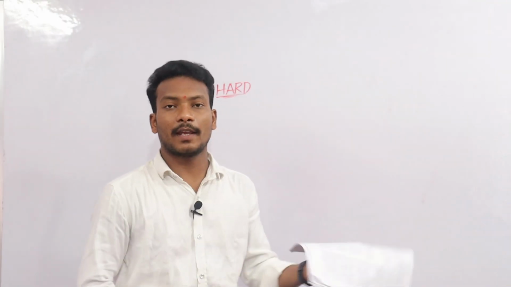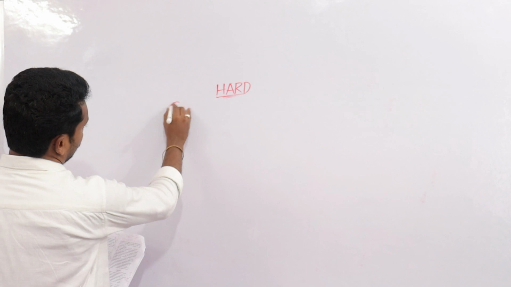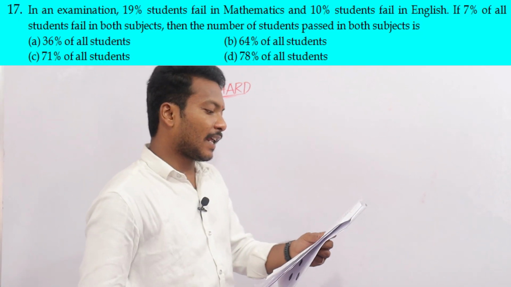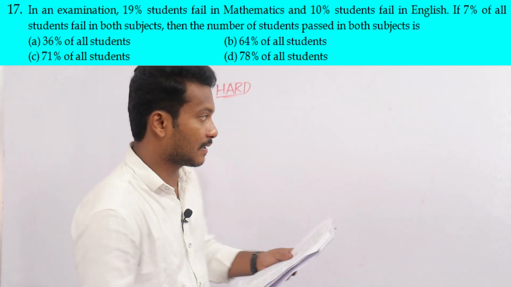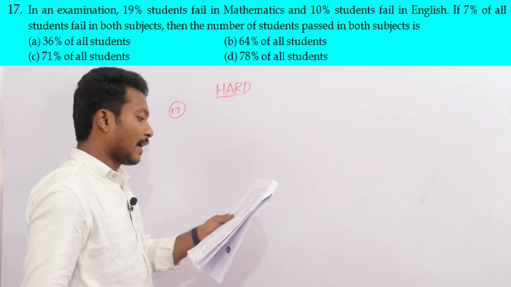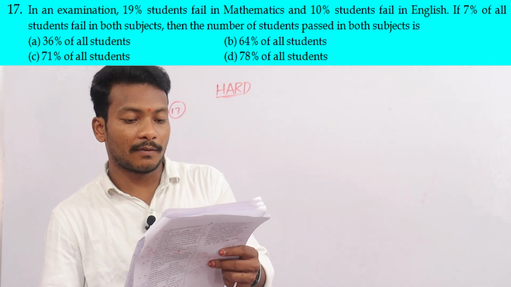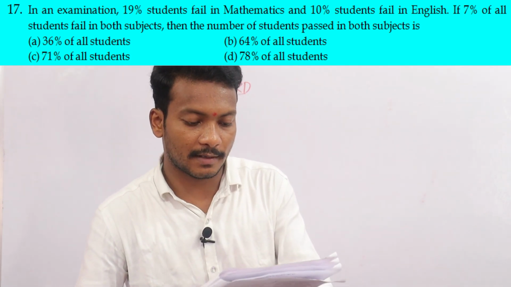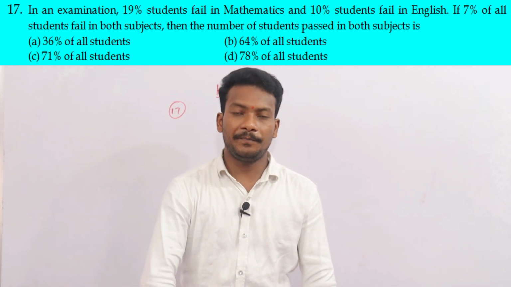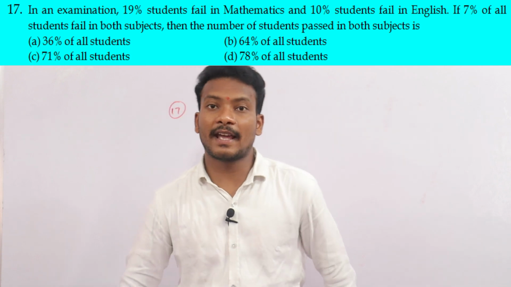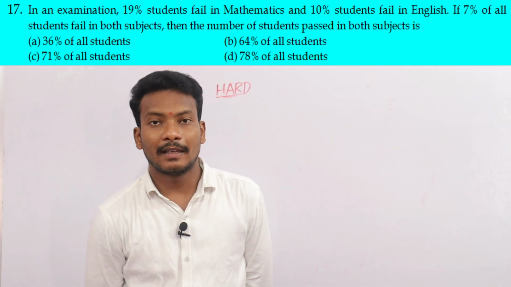Okay, next question, 17th. In an examination, 19% of students failed in mathematics and 10% of students failed in English. 7% of all the students failed in both of the subjects. We already discussed this in the previous class. This one is the Venn diagram method. When do we have to use a Venn diagram?